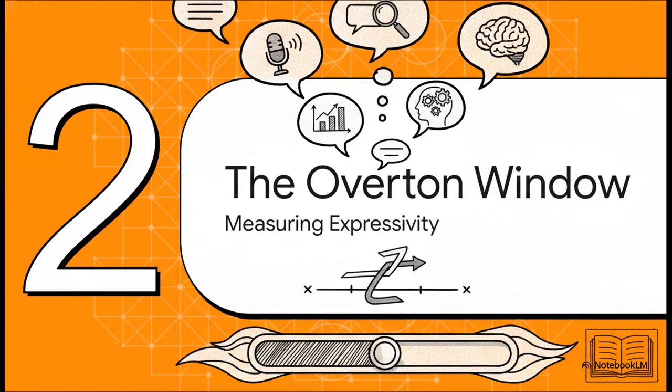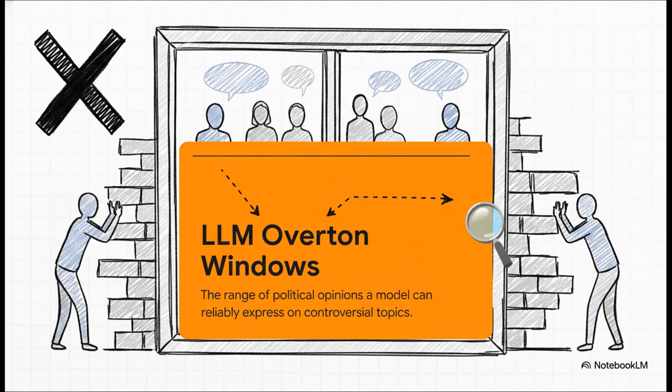Moving right along to Section 2, Measuring the Overton window. To actually measure this stuff, the researchers brought in a brilliant concept: LLM Overton windows. Now, in political science, the Overton window is basically the range of policies that the mainstream population finds acceptable at any given time. Here, they're applying it straight to AI.